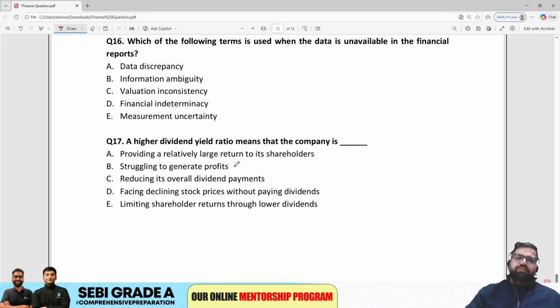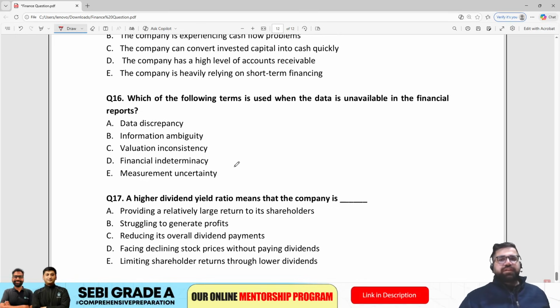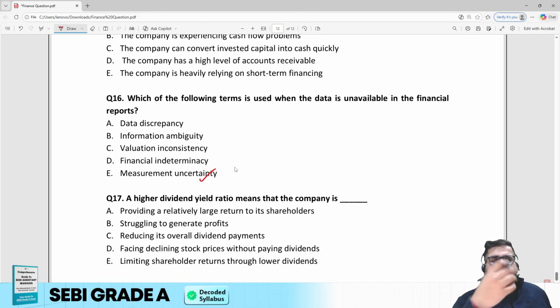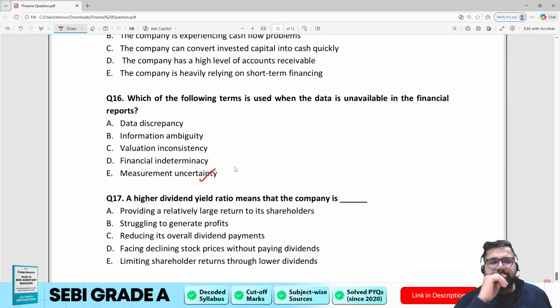16th one. Which of the following terms is used when data is unavailable for financial reports? When data is not available for financial reports, then how will you make the financial report? This is known as measurement uncertainty. Why? Because you don't know whether you have to measure that particular data or not. These are very confusing questions. You have to read and then answer it.